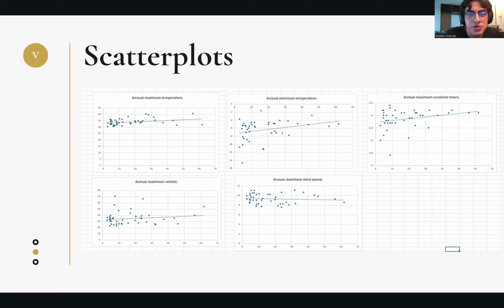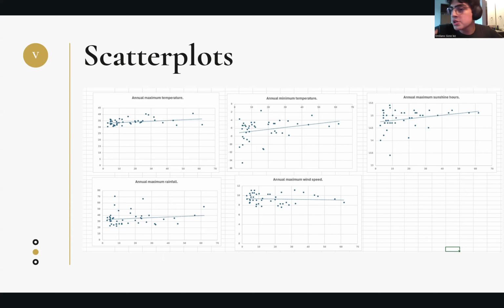To start, the maximum temperature, we can see that the values are closer to the line, meaning that the R square is lower. But as well, we can see that it has some changes and some variations. They are not really all close, meaning that even if this variable could indicate that there will be economic losses, that doesn't mean that it's really reliable as well. From the annual minimum temperature, we can see that these values are more scattered, more dispersed. So the R square is high, meaning that it is not a really reliable variable as well.